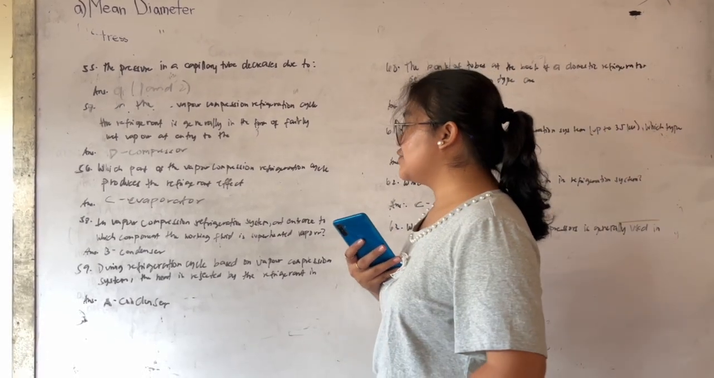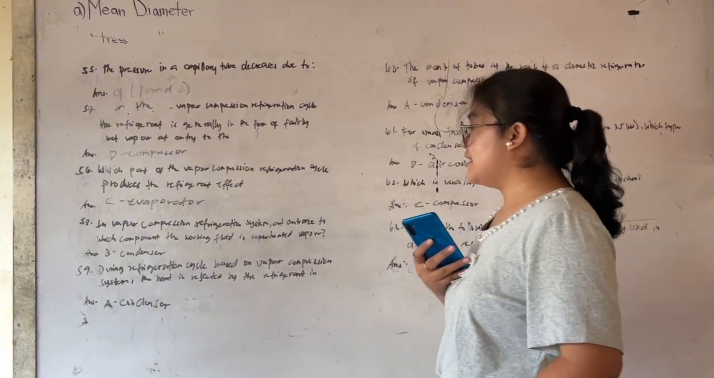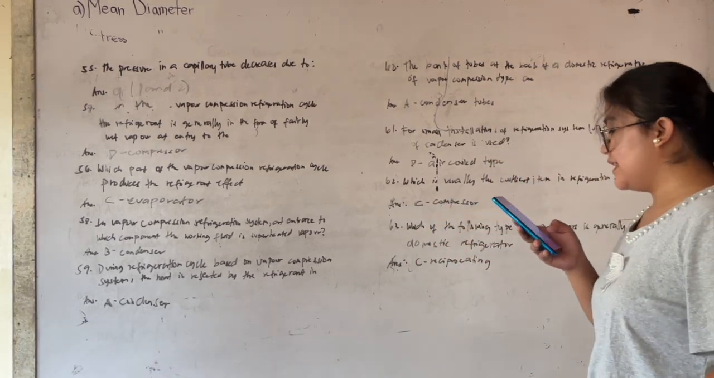And 59, during refrigeration cycle based on vapor compression system, the heat is rejected by the refrigerant in A, condenser, because heat is rejected from